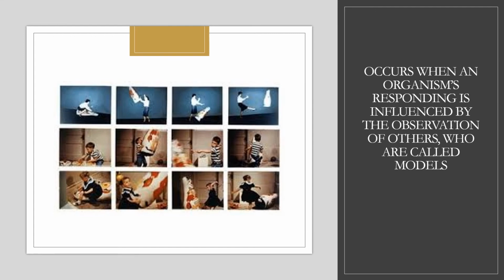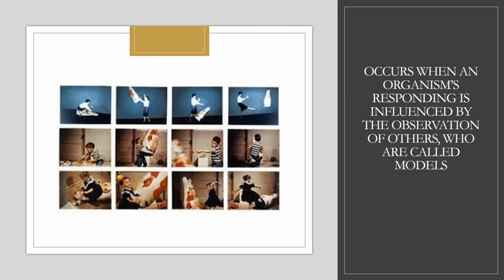The aggression included specific verbal insults and such physical acts as banging the doll with a mallet, hurling it down, kicking it, and bombarding it with balls. A second group watched the adult model behave in a gentle manner toward the doll, and a third group was not shown any model.